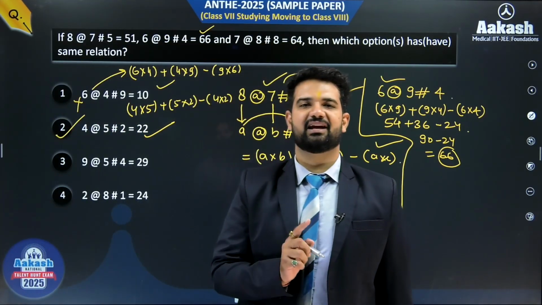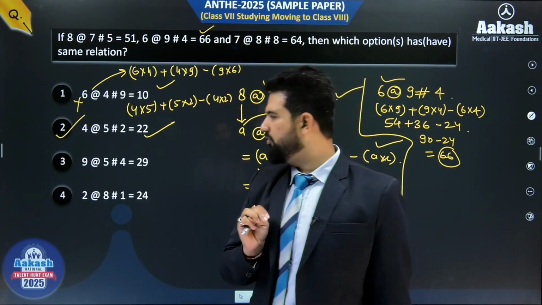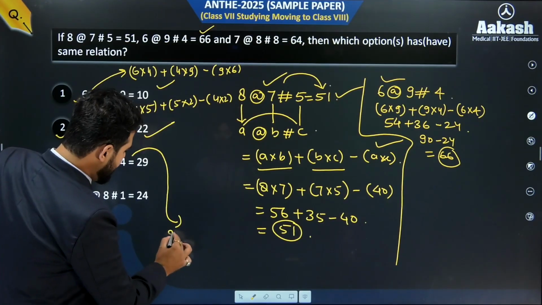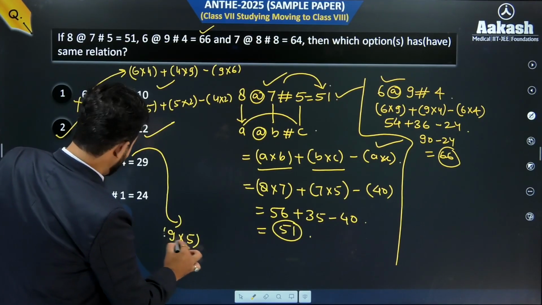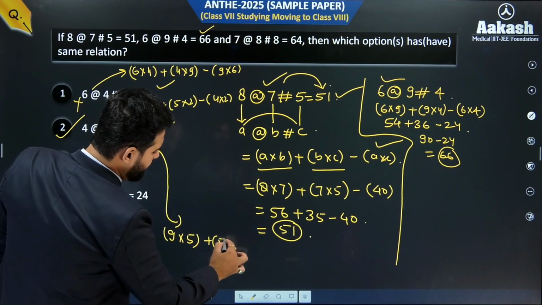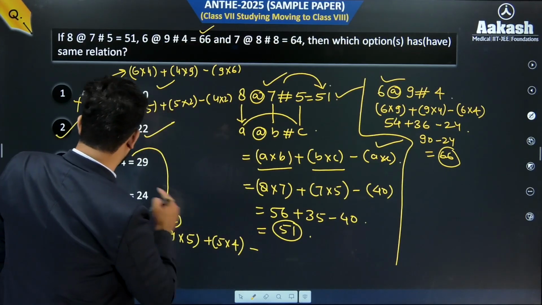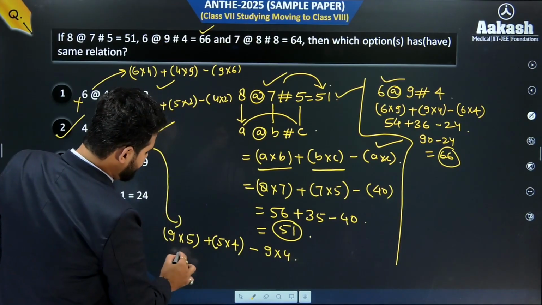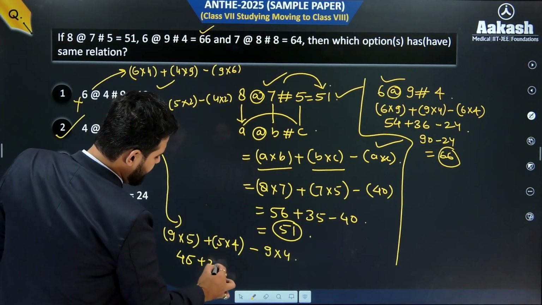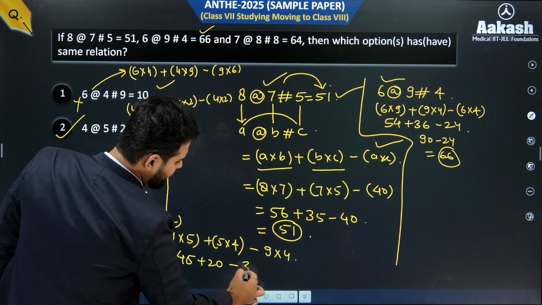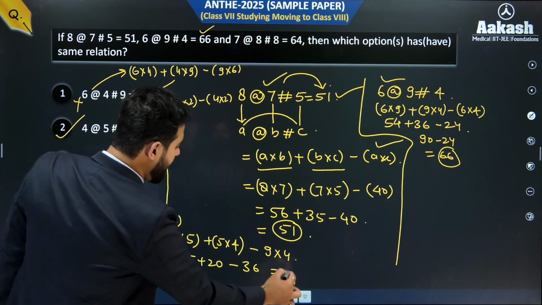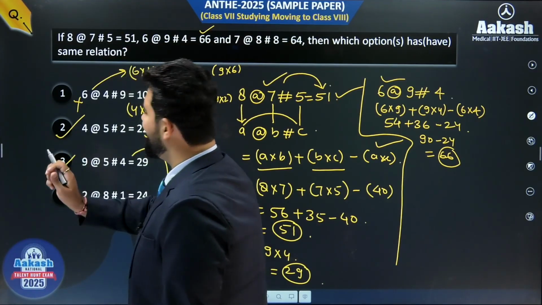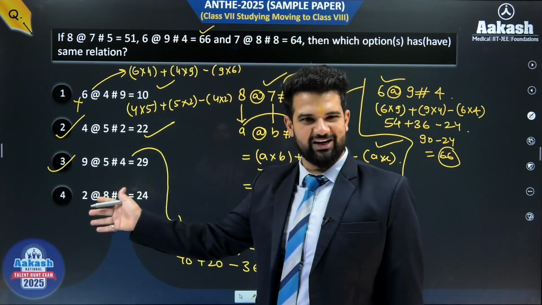Okay, let's check it for option number 3 also. For option number 3, what do we have, beta? We have 9 into 5 plus 5 into 4 minus we have 9 into 4. So if you do it like that, this is 45 plus 20 minus this is what, beta? 36. So this is equal to what, beta? This is equal to 29. So are we getting the correct one? Yes, we are getting the correct one for option number 3 also.